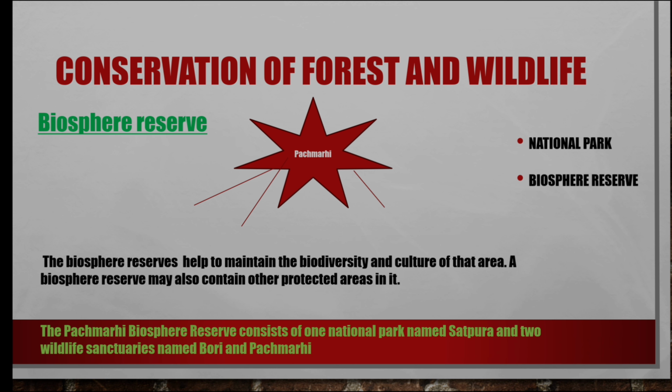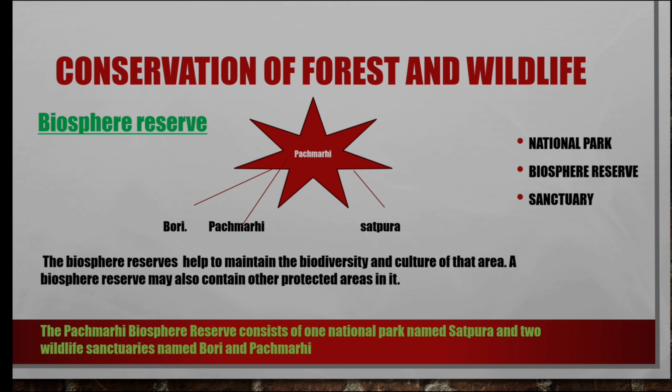It contains one national park, that is Satpura National Park, and two sanctuaries, that is Bori and Panchmahi. The culture in this area is also to be protected. More tribals are there, and the tribal cultures of those people are maintained here. It's a very, very large area compared to national parks and sanctuaries.